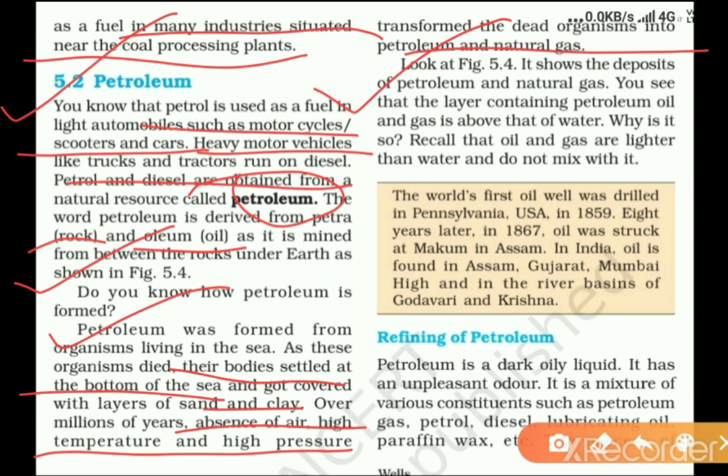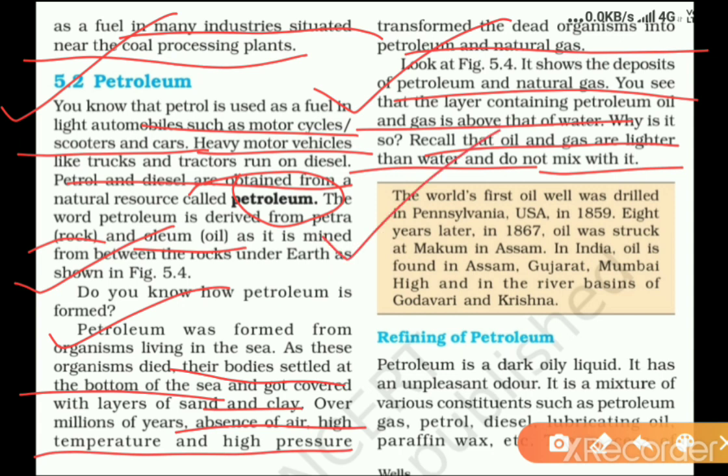It shows the deposits of petroleum and natural gas. You see that the layer containing petroleum oil and gas is above that of water. Why is it so? It happens because the density of oil and gas is lower in comparison to water. Recall that oil and gas are lighter than water and do not mix with it.